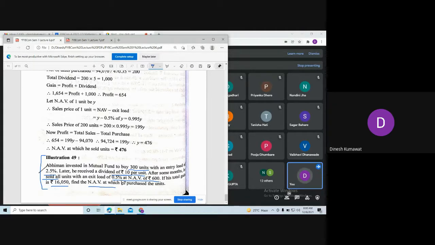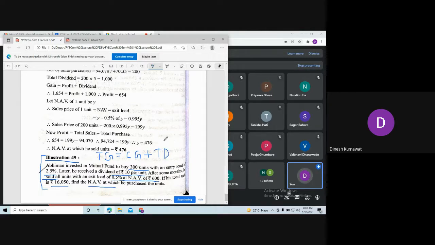So how are you going to proceed in this illustration? First, find the total gain is equal to sale plus dividend minus purchase. Then substitute the values. See, our aim is to calculate net asset value on purchase, and the total gain is given to us. So total gain is nothing but what? Okay, now let me write it in the abbreviated form. So TG represents total gain. Then it is nothing but capital gain plus total dividend.